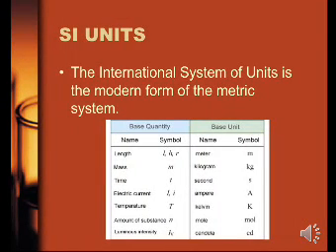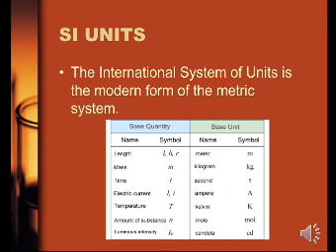Now, SI units. SI units are the International System of Units, the modern form of the metric system. SI यूनिट्स में 7 यूनिट्स को इंक्लूड किया गया है, और वो जो क्वांटिटी हैं जिन्हें हम SI यूनिट में स्टडी करते हैं वो टेबुलर फॉर्म में यहाँ गिवन है. The quantity is length, the unit is meter, and the symbol is m. The quantity is mass, the unit is kilogram, and the symbol is kg.